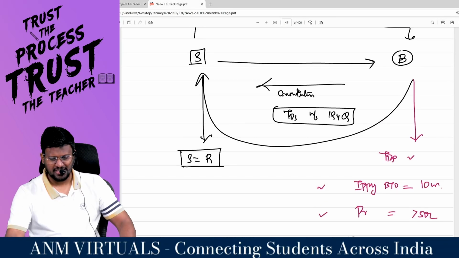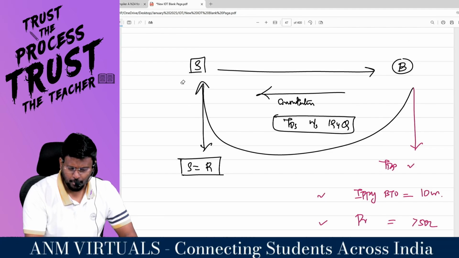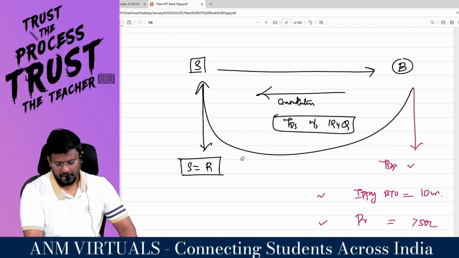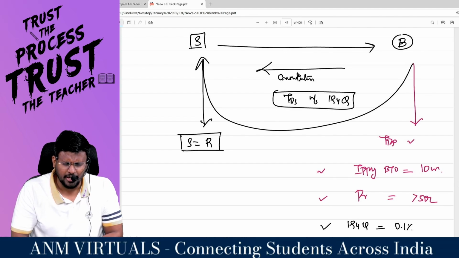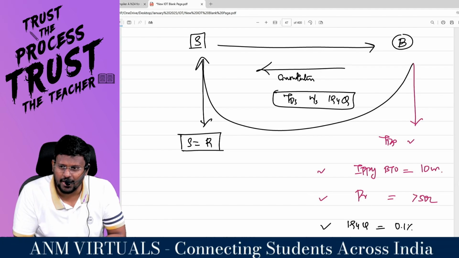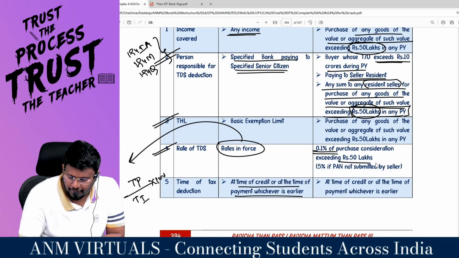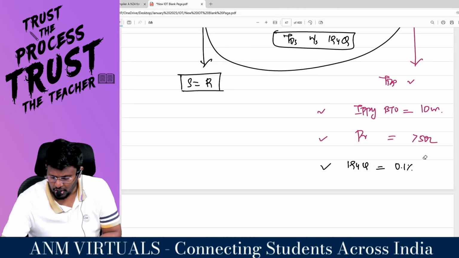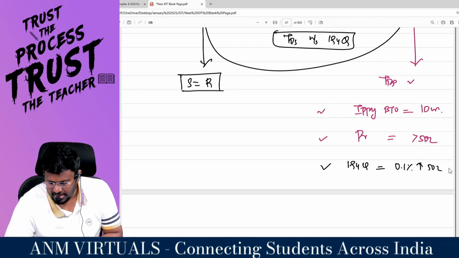Picturize this. There are two parties, the seller and the buyer. The seller sold goods to the buyer. The buyer has to make the consideration payment to the seller. You have to ask questions. Q stands for question. Is the buyer's turnover in the immediately preceding previous year more than 10 crore? Yes. Is the purchase value more than 50 lakhs? Yes. Is the seller a resident? Yes. Then the buyer is liable to deduct TDS under section 194Q at the rate of 0.1 percent in excess of 50 lakhs.